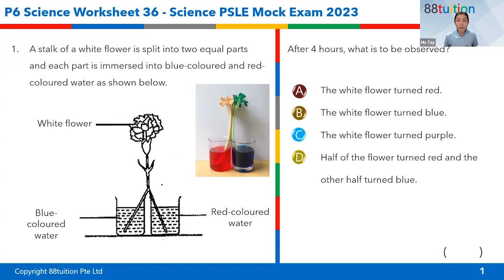The stalk of flower, if you remember, in P5, you learn about the plant transport system. Plant transport system, you only need to know about food, you need to know about water. So you also need to learn about the 2 types of tubes. Okay, so what do you learn about the tubes in the plants? What are the 2 tubes that you learned? You might want to quickly type it down.